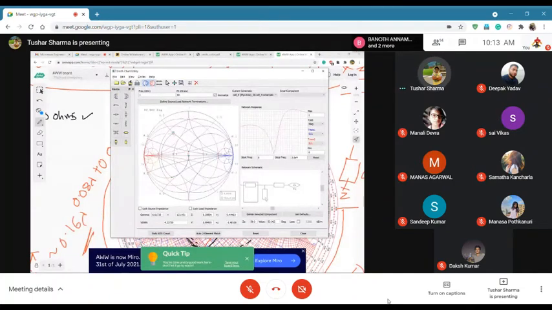And that's it. So you need a transmission line and an open stub with a length of 58 degrees and a transmission line of 54 degrees for the open stub. Is that clear? Any questions so far?